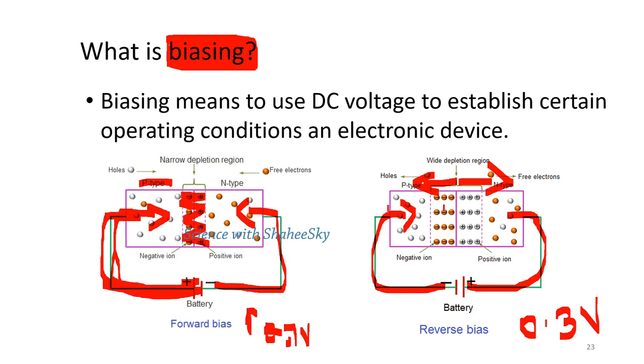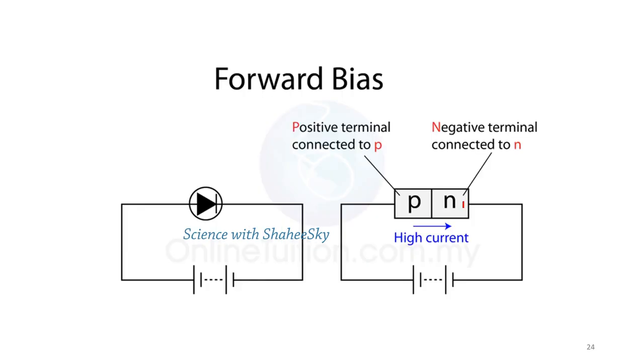Here we go with forward biasing in symbolic form. The battery is connected positive to positive and negative to negative. Then the electric current flows because the depletion area narrows, as we explained earlier, and a high amount of current can pass when we connect the diode in this way.